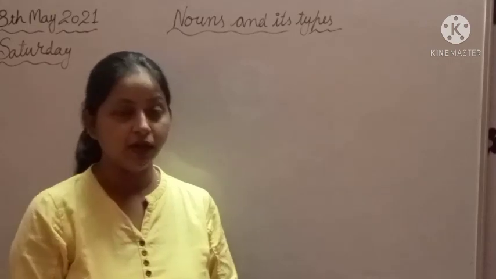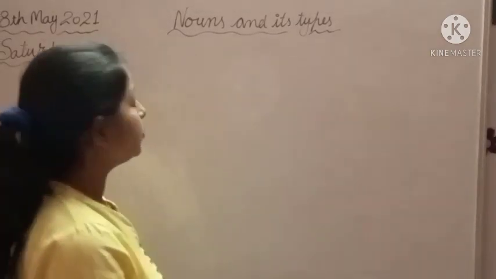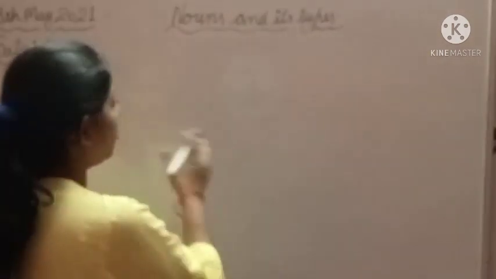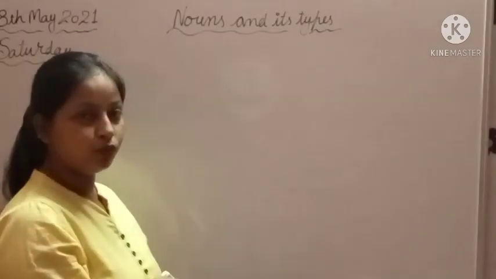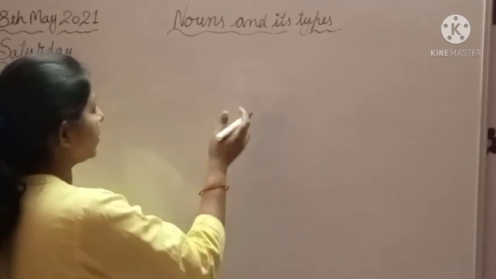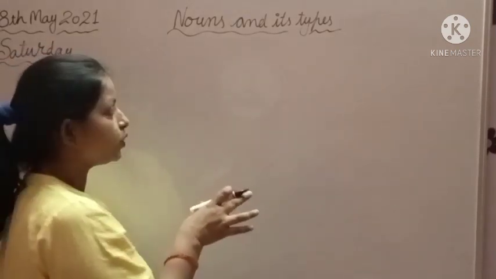Okay students, look at the board everyone. Nouns. Yes students, as you know that all names are nouns. First of all we will learn the concept of noun. Okay, I will write some words on the board.